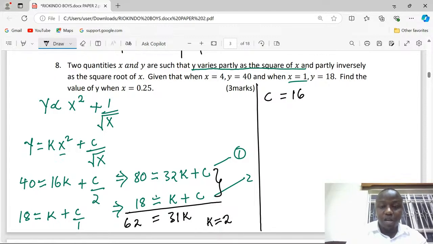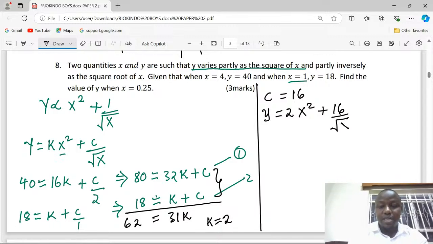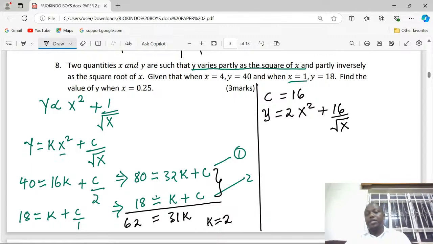And the general equation now becomes y is equivalent to, instead of k, we'll have c, x squared, then plus a constant, which is now 16 instead of c, the square root of x. This is now the general equation connecting the two variables, x and y. Find the value of y when x is 0.25.